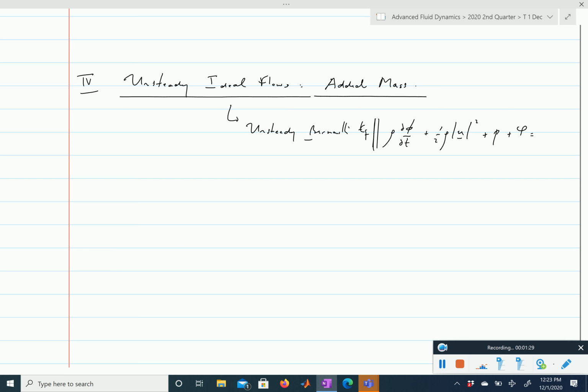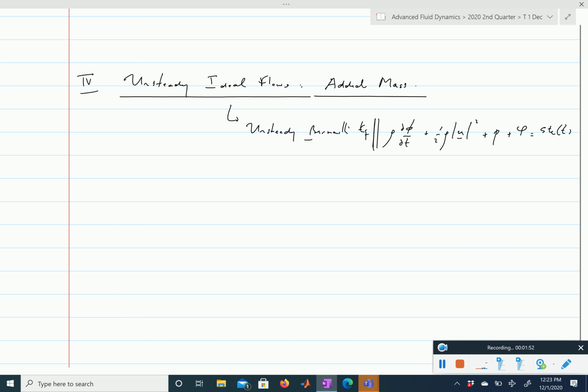So you can apply the unsteady Bernoulli equation not just along a streamline, but from any point in the flow to any other point in the flow, and therefore this is equal to a constant. That constant, though, may depend on time.